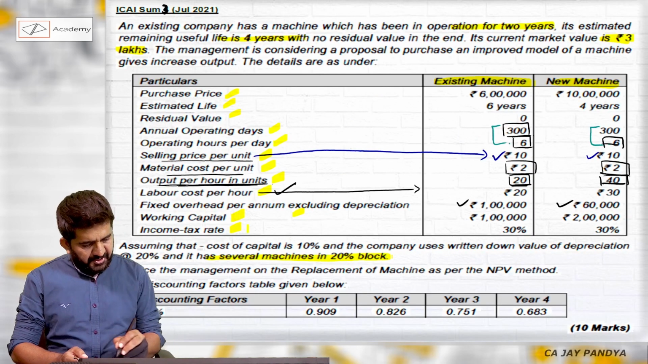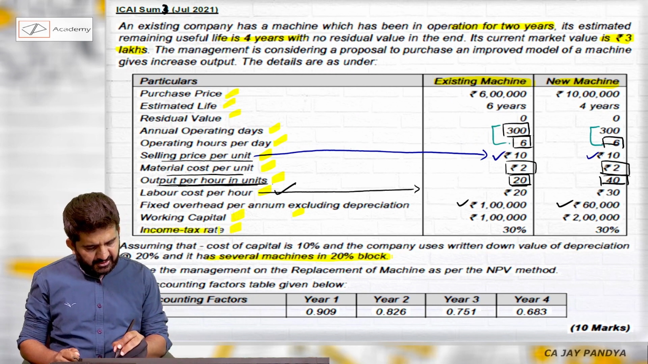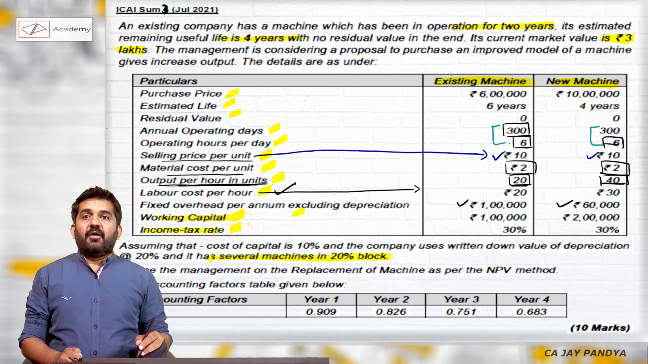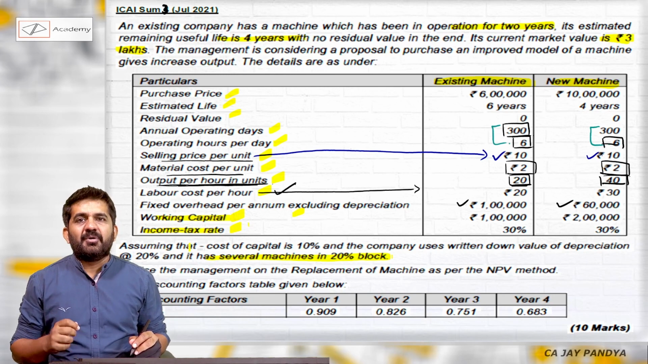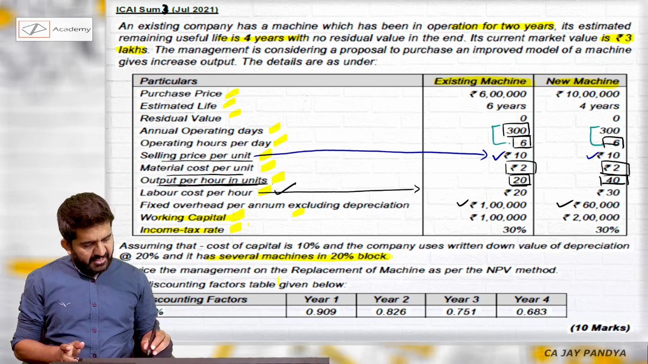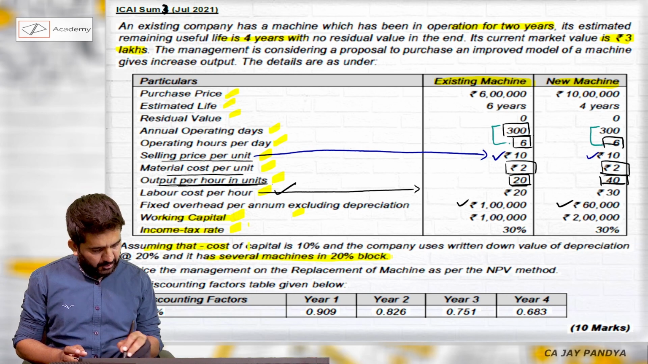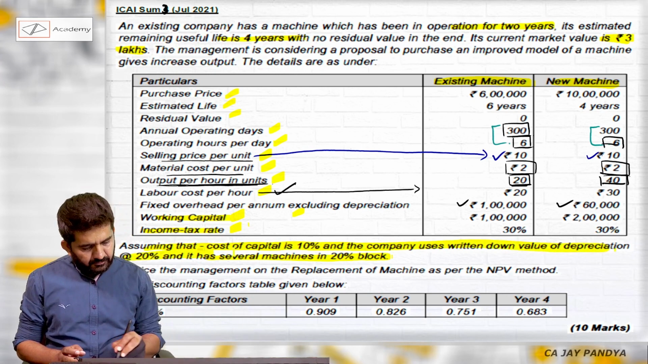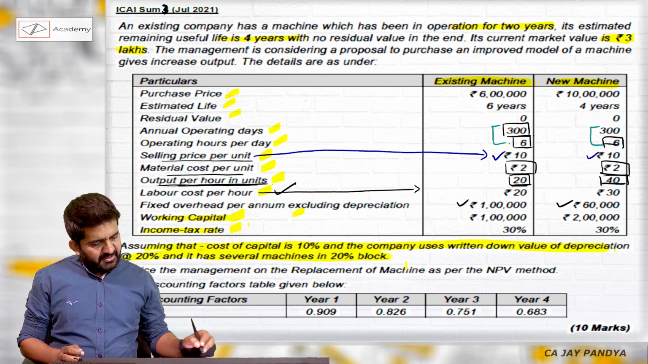Next is working capital. I'll be considering it last. Income tax I'll also be considering afterwards. Income tax is important because I will be doing depreciation, and depreciation is an excellent point in this particular question. Advise the management of replacement.